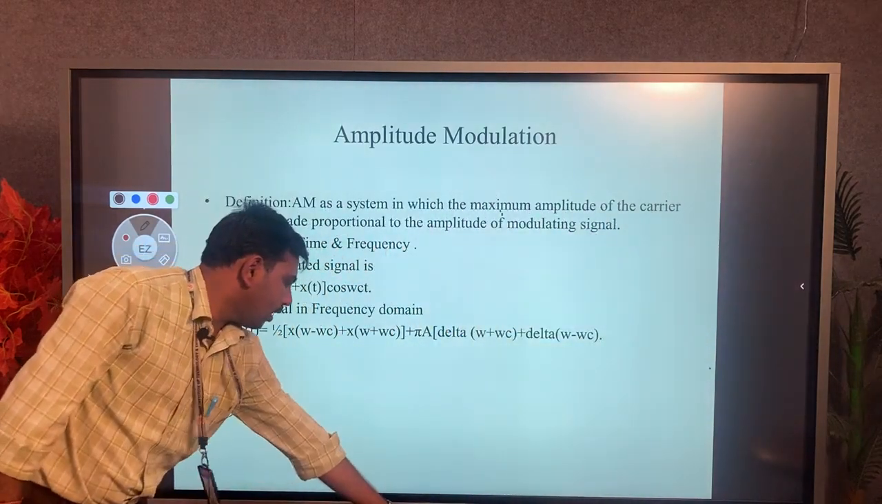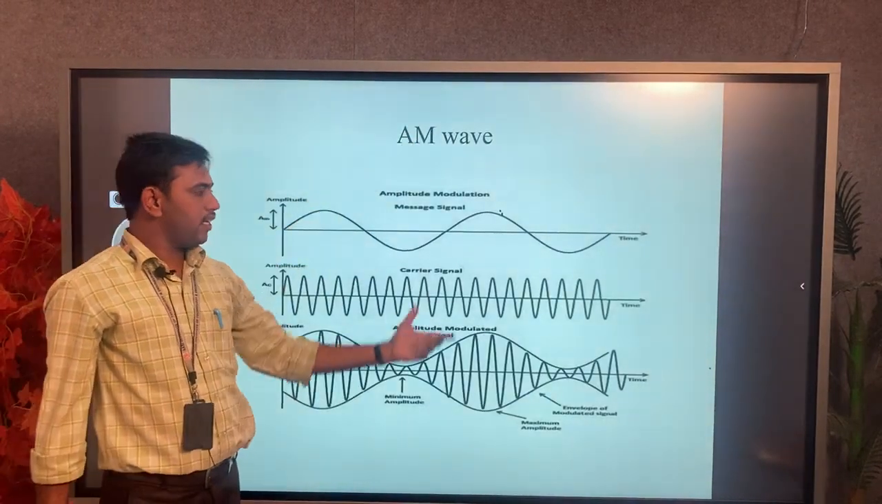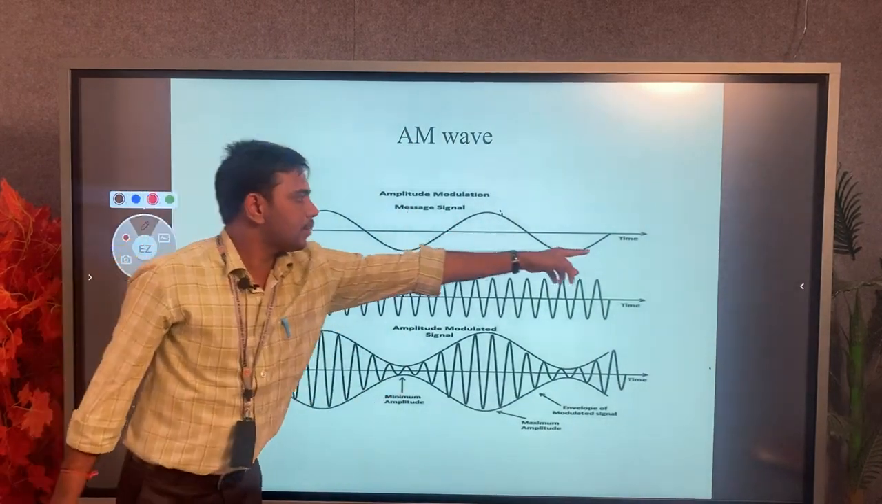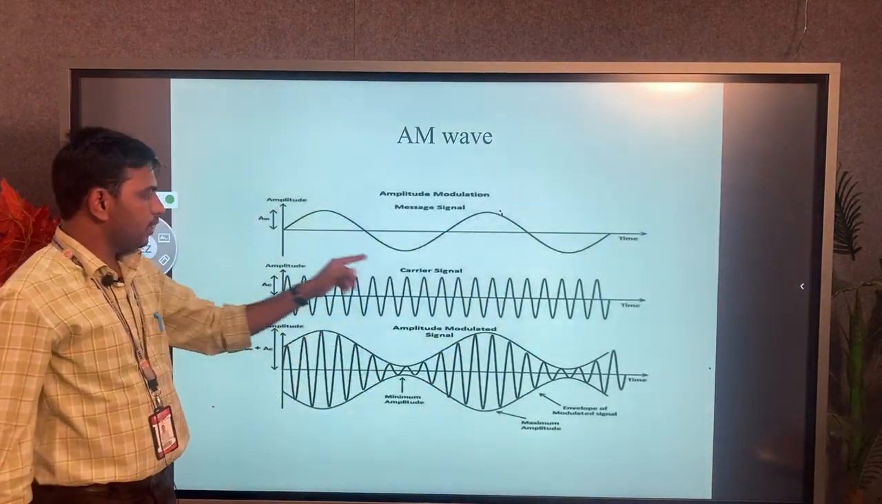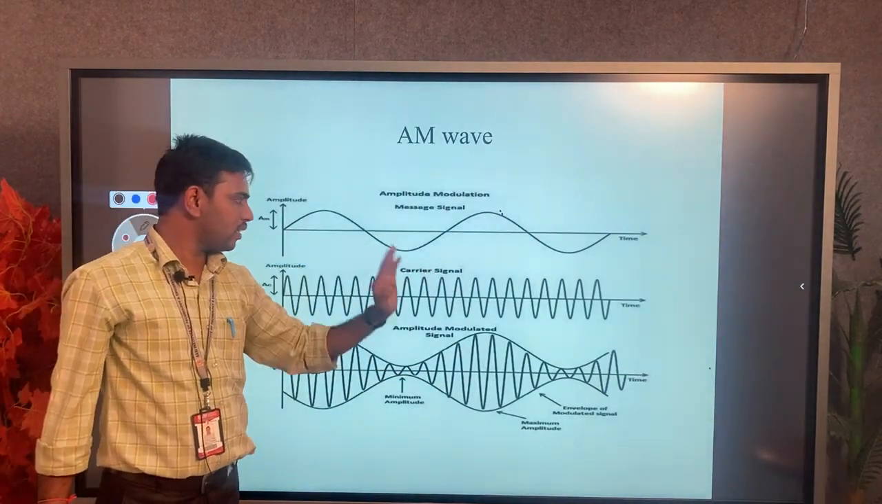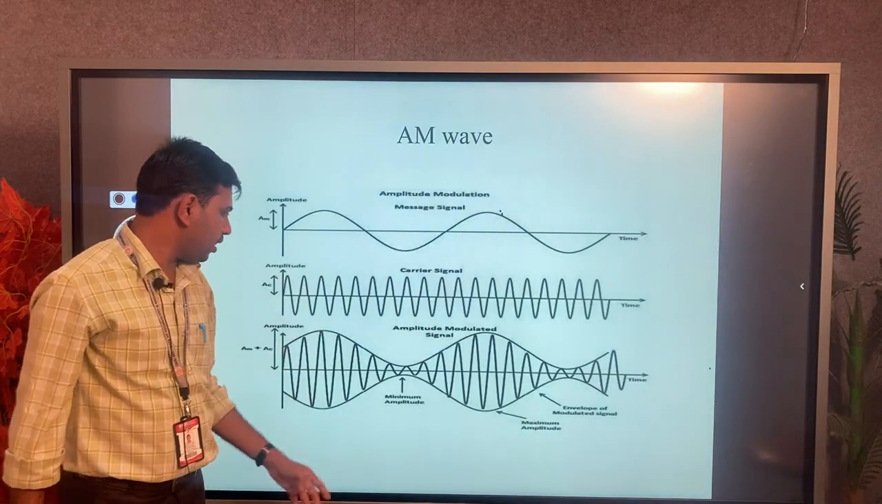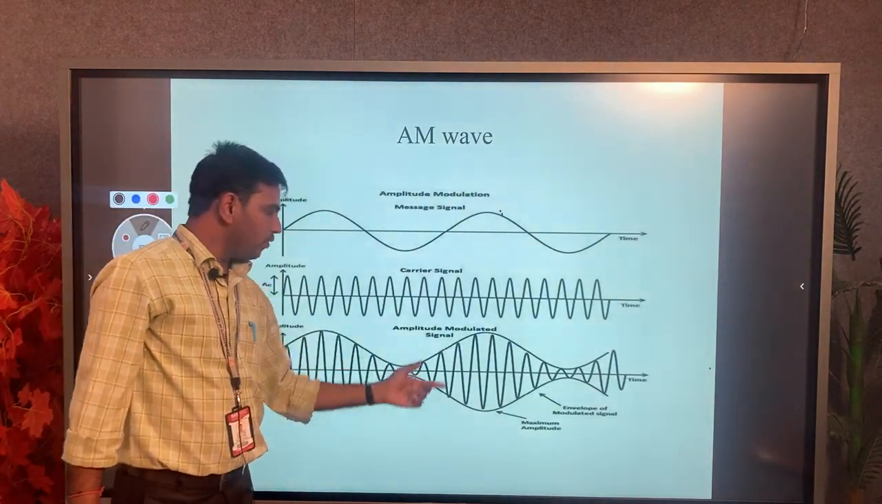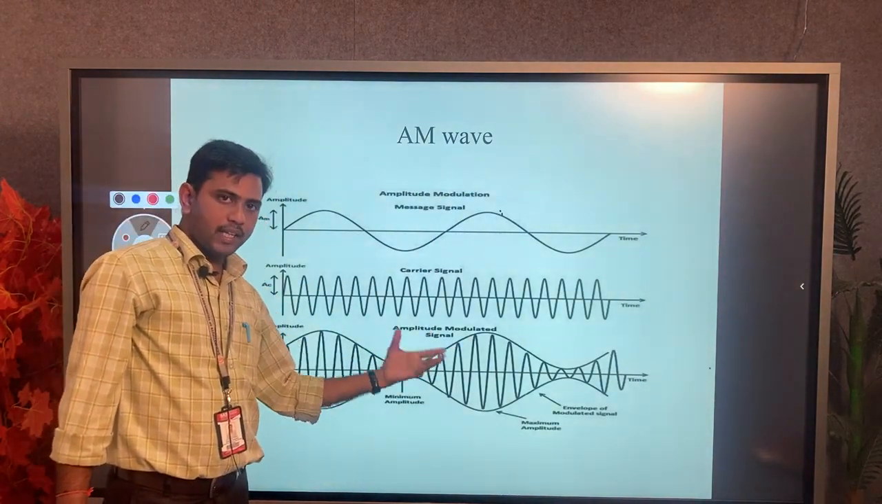Next we have to see the waveform. Finally, this is a message signal in terms of time and amplitude. This is the carrier signal. Already we discussed the message signal is low frequency, the carrier signal is high frequency, and this is the output signal, which is nothing but the amplitude modulated signal.